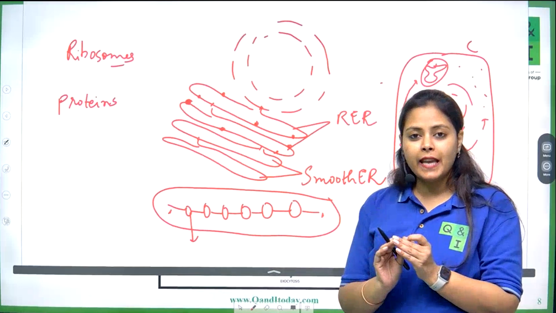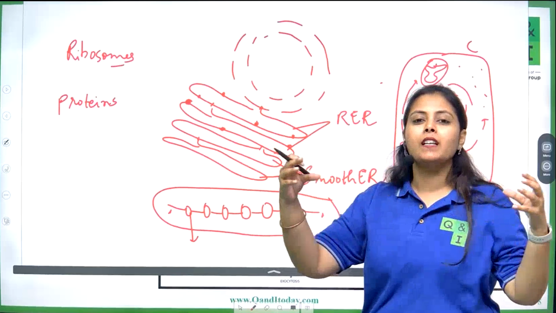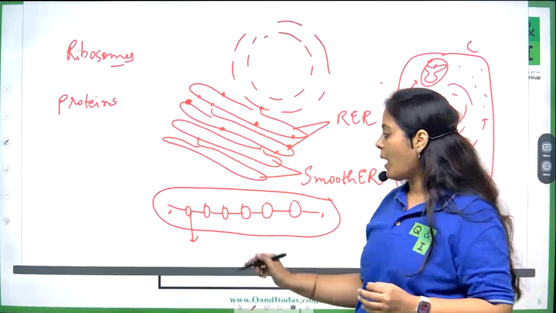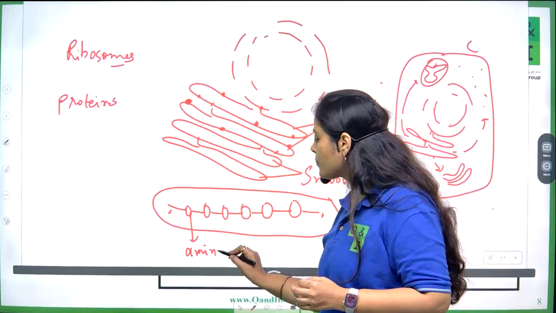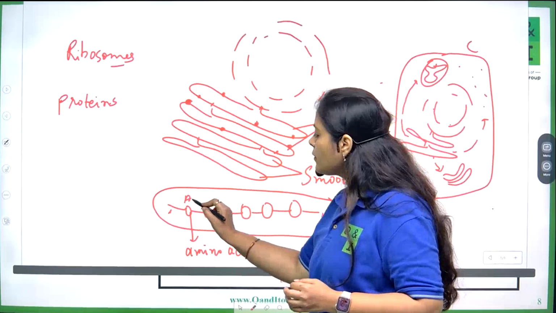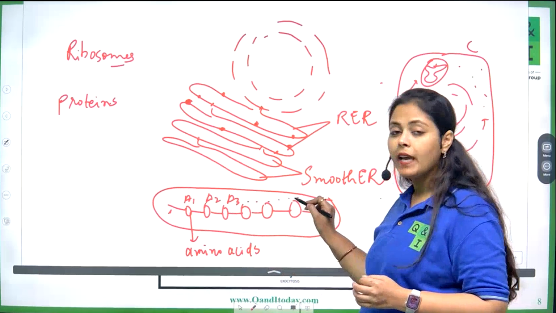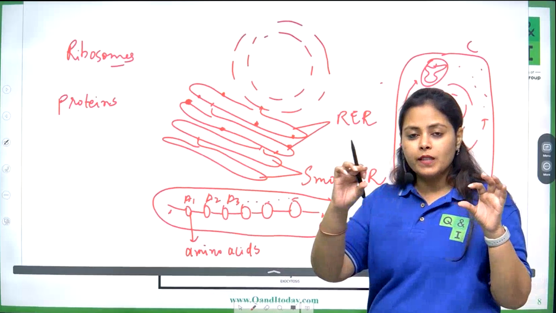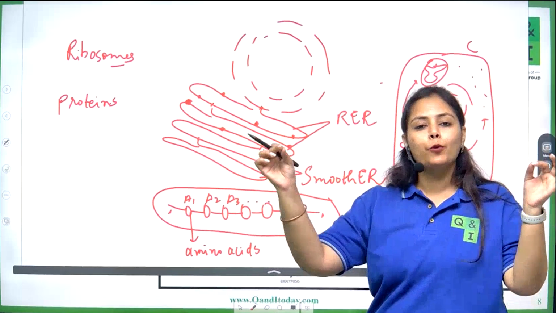Just like we join smaller units to make a larger unit, in a similar manner here we join amino acids. This is amino acid 1, amino acid 2, amino acid 3, and likewise. Once these amino acids are put together, they form a protein.